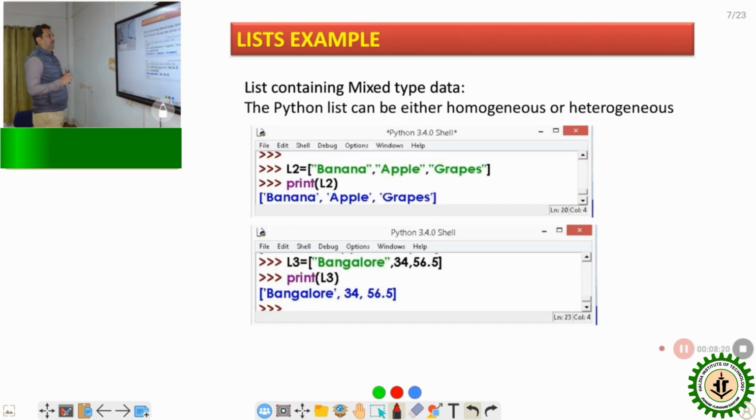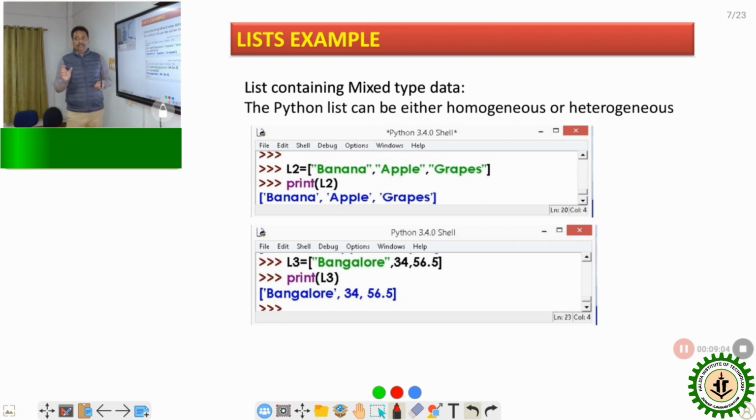Next, I want to discuss something. You know that in C++, an array or string is homogeneous. Homogeneous means it can store either the integer type, or float type, or characters. But in Python, the list can be heterogeneous or homogeneous. It means we can access it as heterogeneous and also as homogeneous.